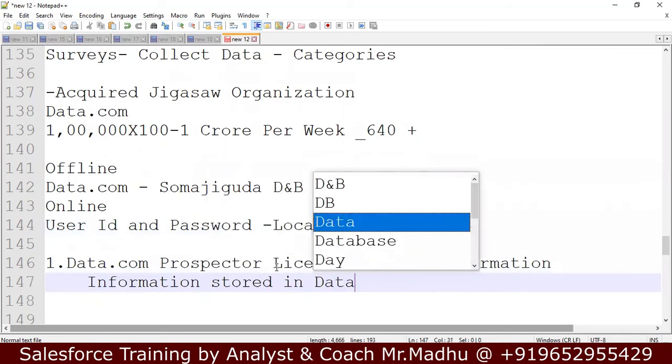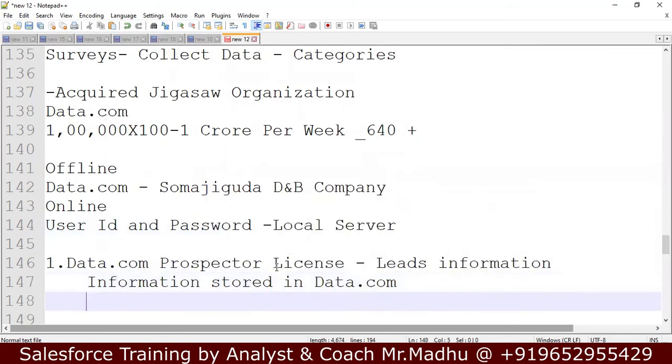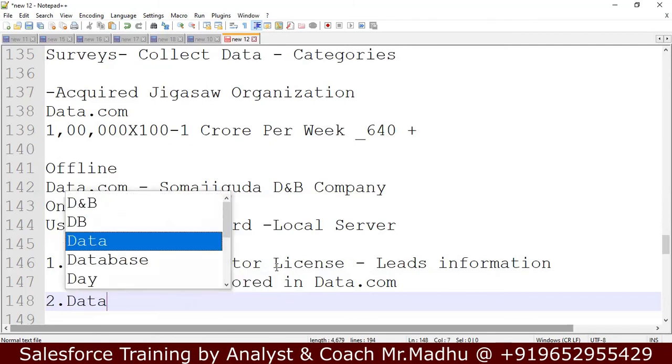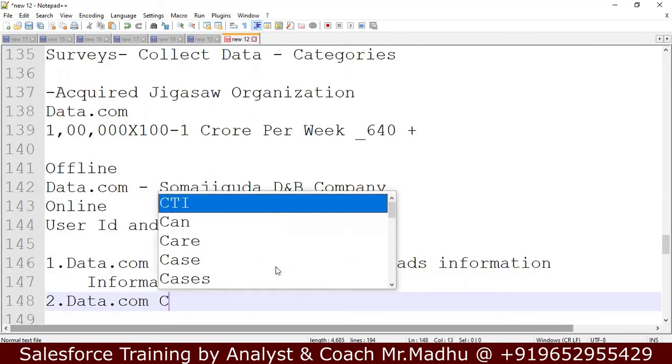To get the latest information, I need to take one more license, to sync data between the Salesforce server and our local server, our user ID. Our user ID shows old data, 2021 data. I want to see 2022 data in 2023 January. At that time I need one more license, called the data.com clean license.